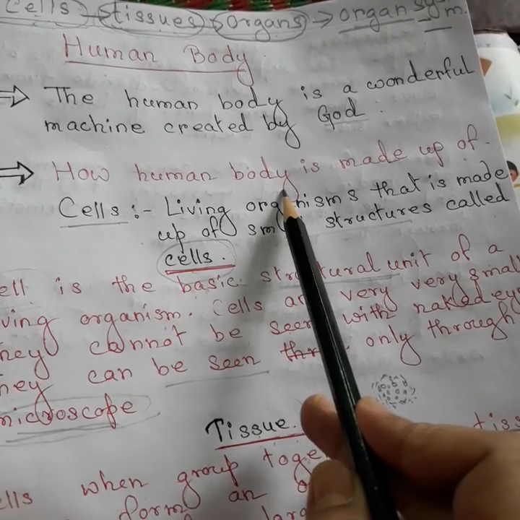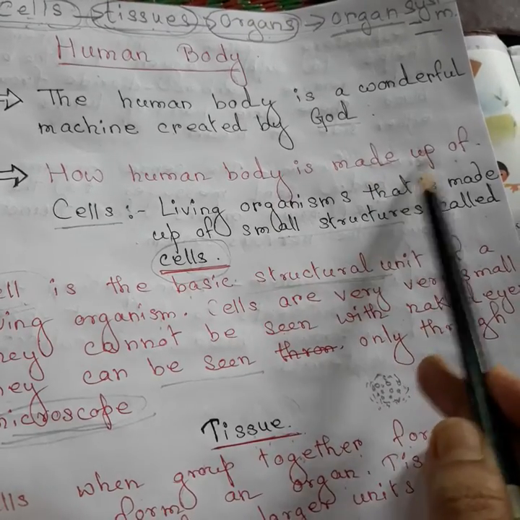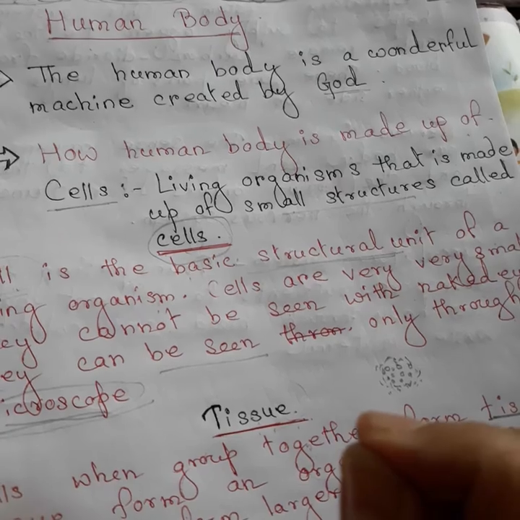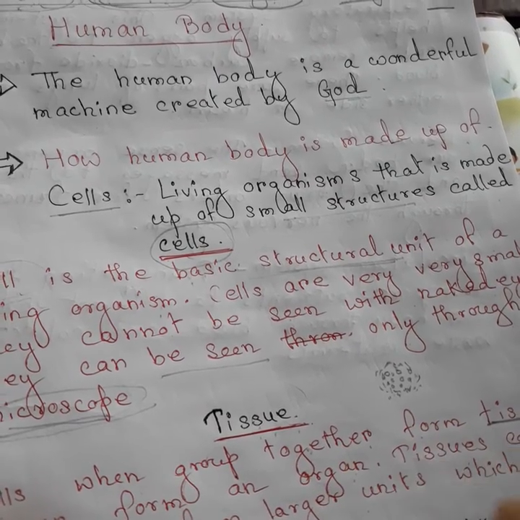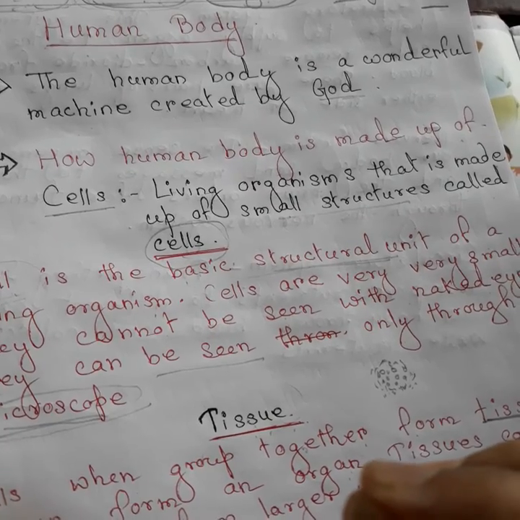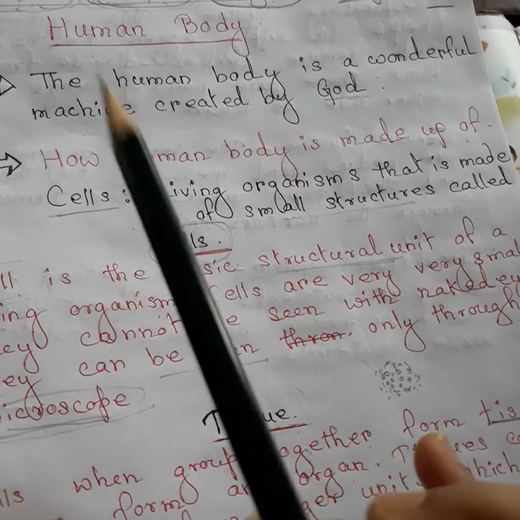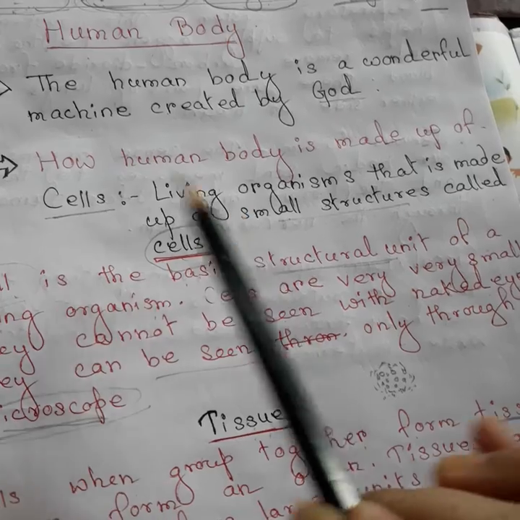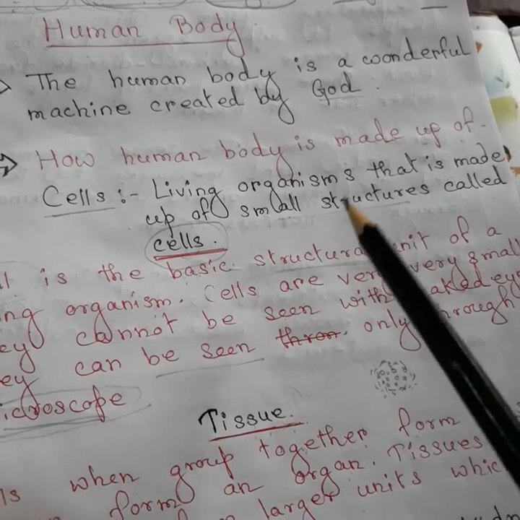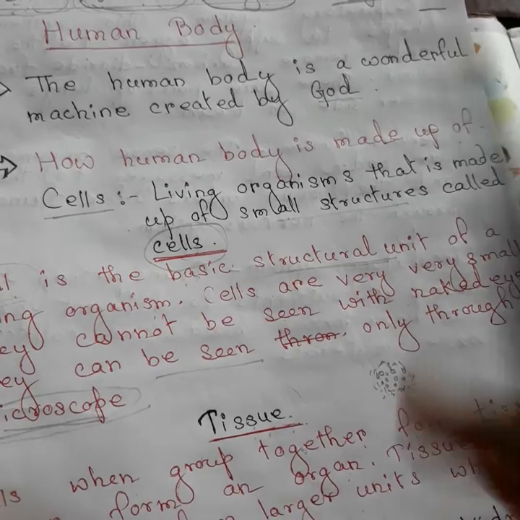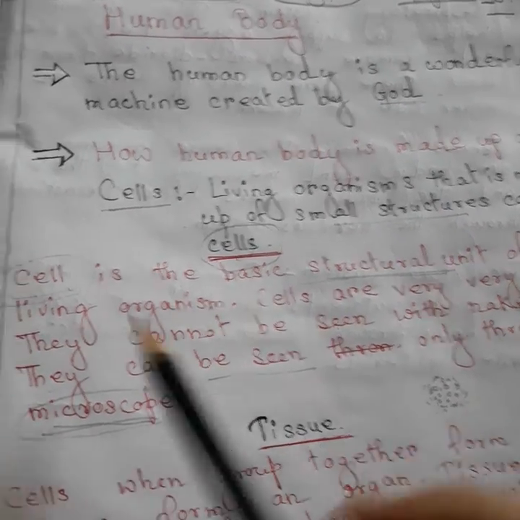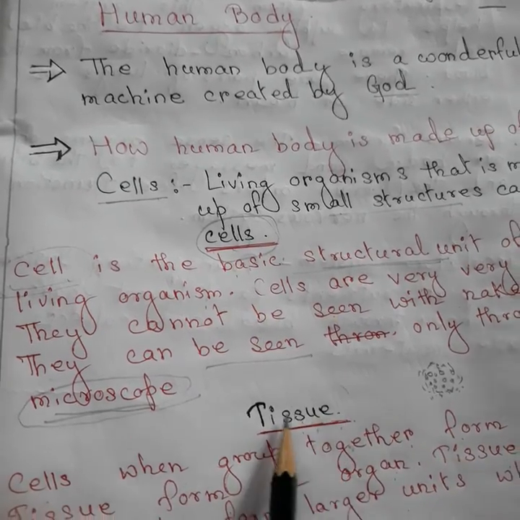Our human body is made up of cells. Cells are very tiny, and they cannot be seen through naked eyes. We need a microscope to see cells. What are cells? Living organisms are made up of small structures called cells. So cells are the basic structural unit of living organisms.